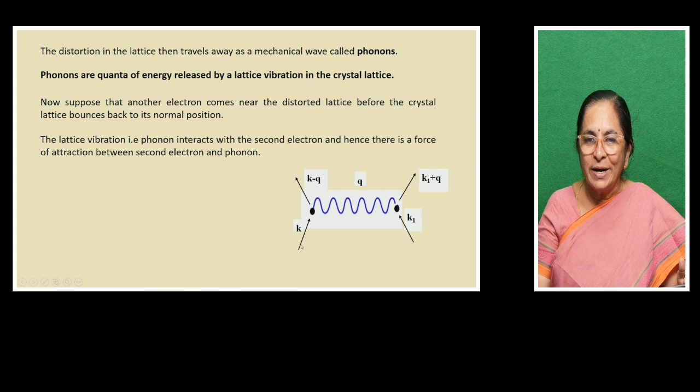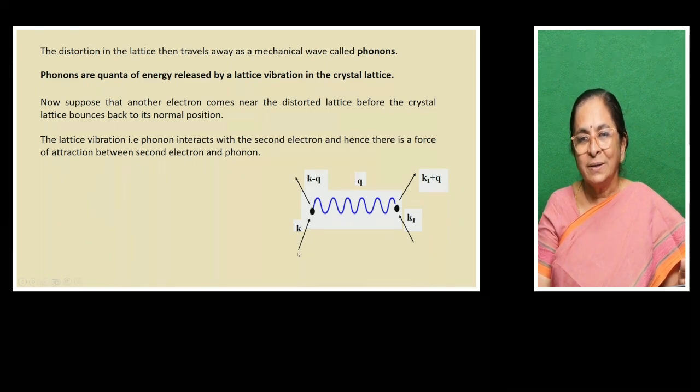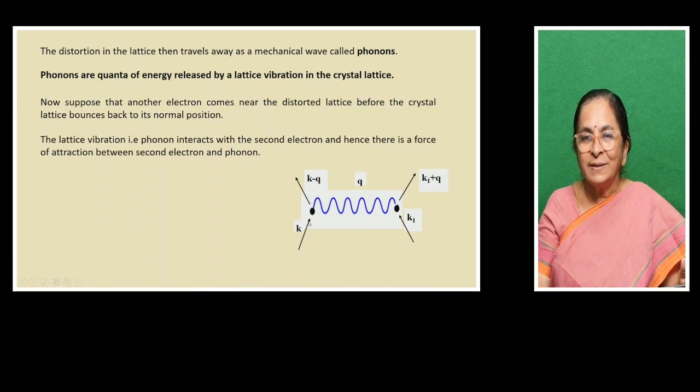Let us say that from the crystal lattice, we have chosen only two ions. Now, we consider one electron. Electron has particle nature as well as wave nature. Its wave nature is represented by the vector called K. So, let me say the free electron with wave vector K is approaching the crystal lattice. Now, this positive ion is coming towards the electron, causing some distortion. The incoming electron shares some of its quanta of energy with the ion and moves out as K minus Q. The quanta of energy shared here is represented by Q.